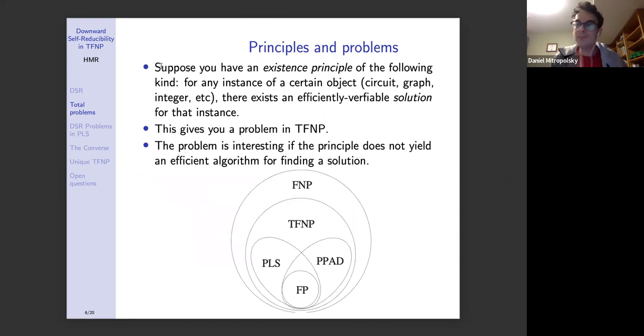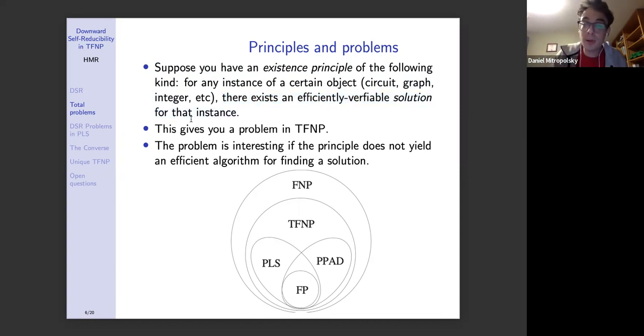Now, if you've seen or heard of TFNP before, you may have seen various problems and subclasses that have sometimes long abbreviations beginning with P, like PLS, PPP, etc. All of these actually come from a very simple idea, right? Suppose you have an existence principle, or a proof of existence, of the following kind: for any instance of a certain object, for any circuit, for any graph, for any integer, there exists an efficiently verifiable solution for that instance.